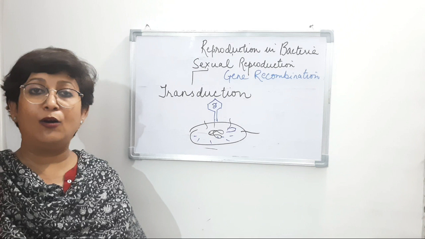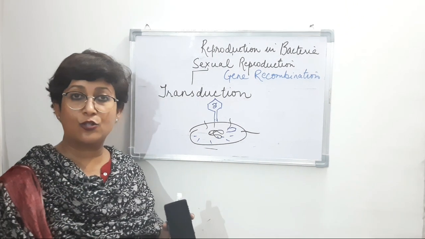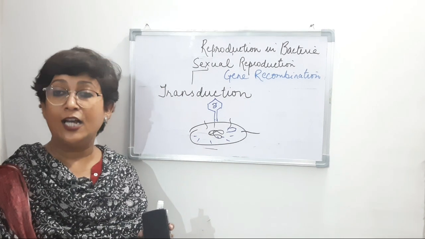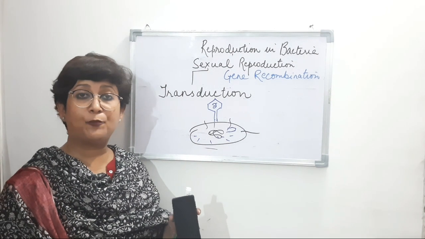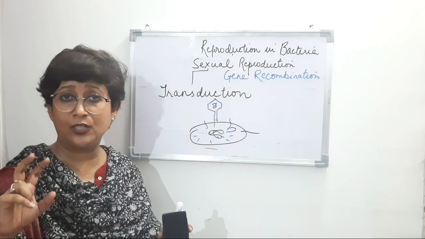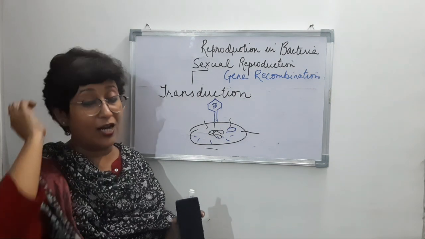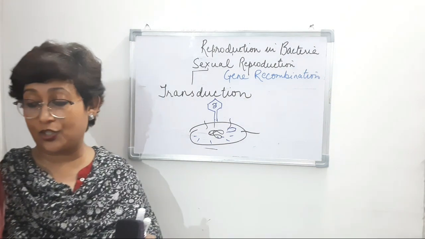So that is about transduction. So today we talked about reproduction in bacteria, in which we talked about asexual and sexual reproduction. In asexual we discussed binary fission and sporulation, and under sexual reproduction we talked about conjugation, transformation and transduction, right?